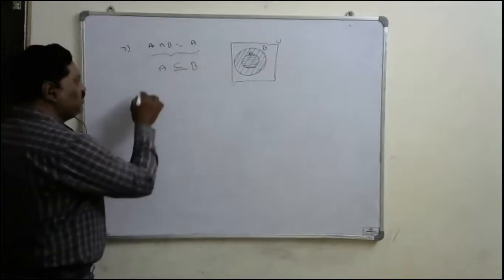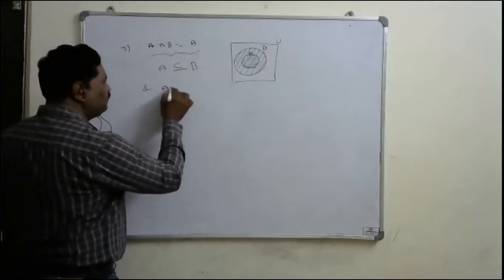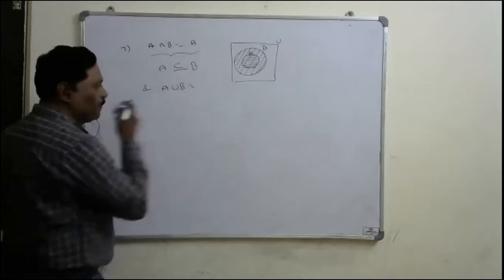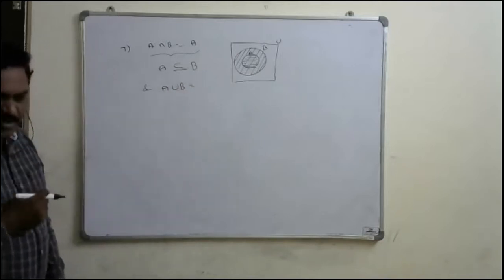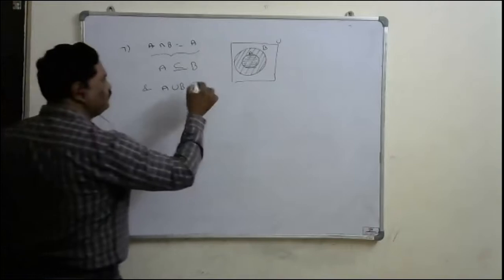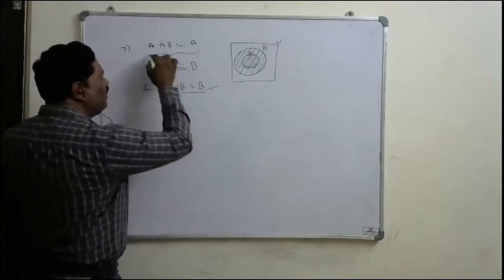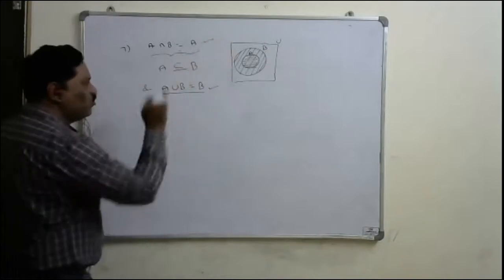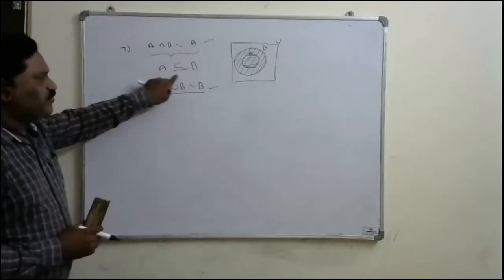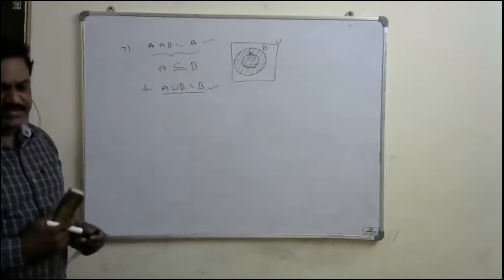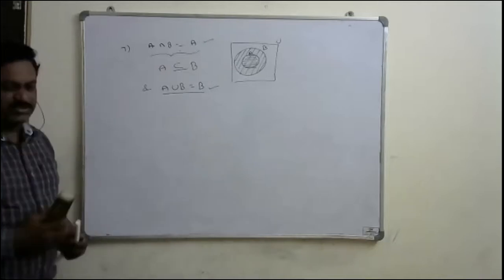Okay? And tell me, what is A union B here? A union B is B. So when A union B is equal to B or A intersection B is equal to A, in both cases A should be the subset of B. Okay? That is the answer. That is the first option.